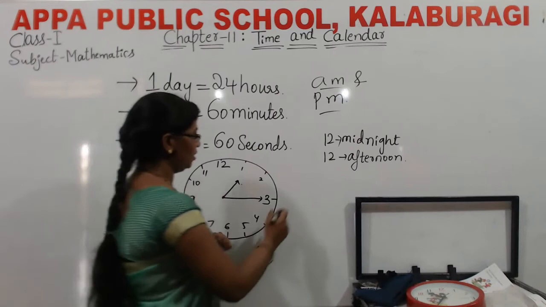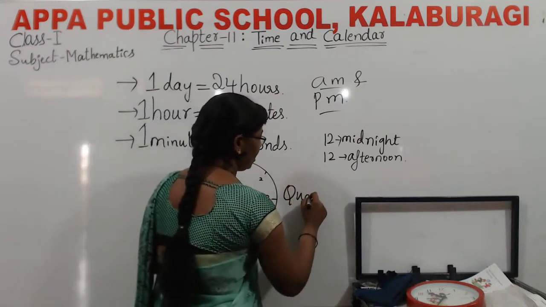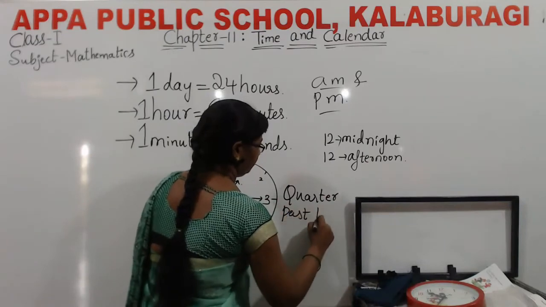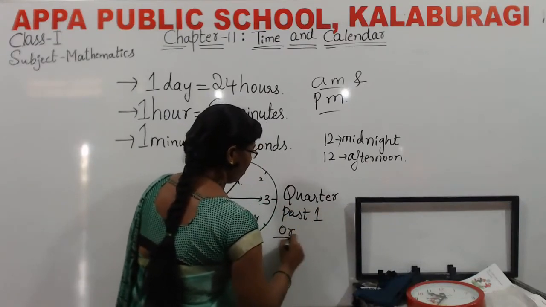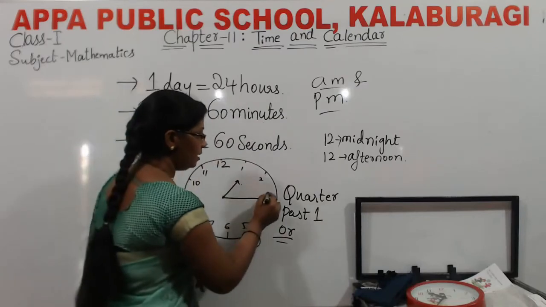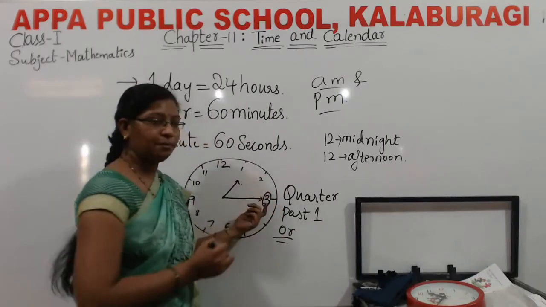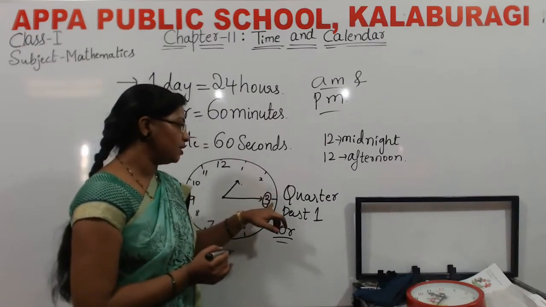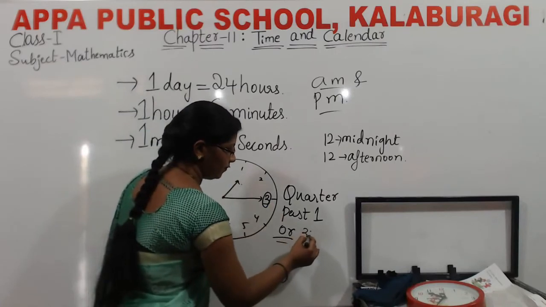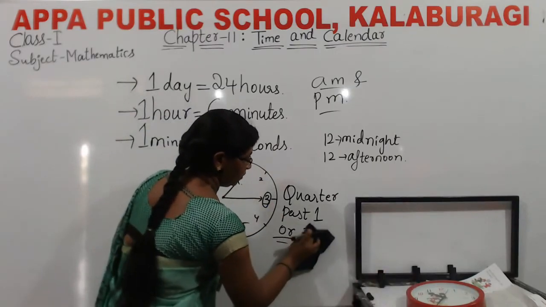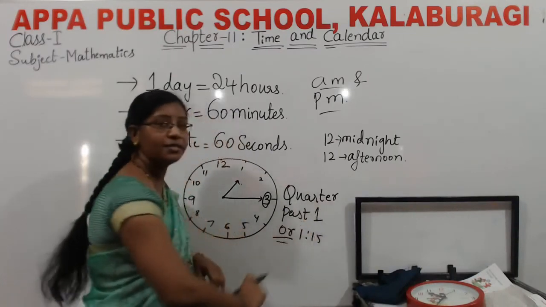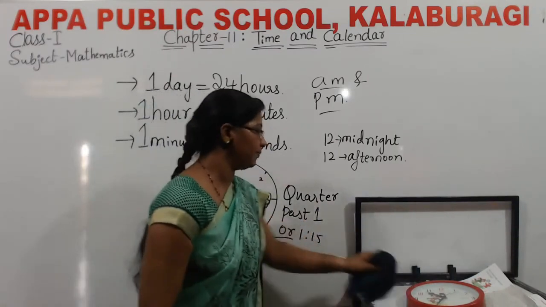1:15. Very good. How to read this one? We call it quarter past 1. Why? Because the minute hand is in the third place. Then we call it a quarter past. What is the time now? 1:15. Okay.